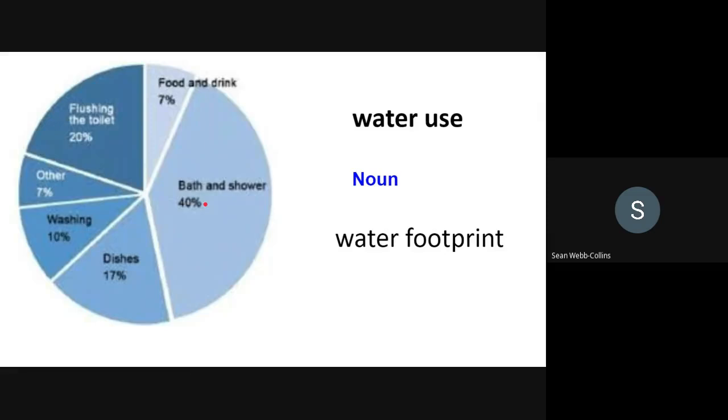For example, 40% of water use is used in baths and showers, and a further 20% is accorded to flushing the toilet. So bath water and flushing the toilet are two of the biggest household water uses.